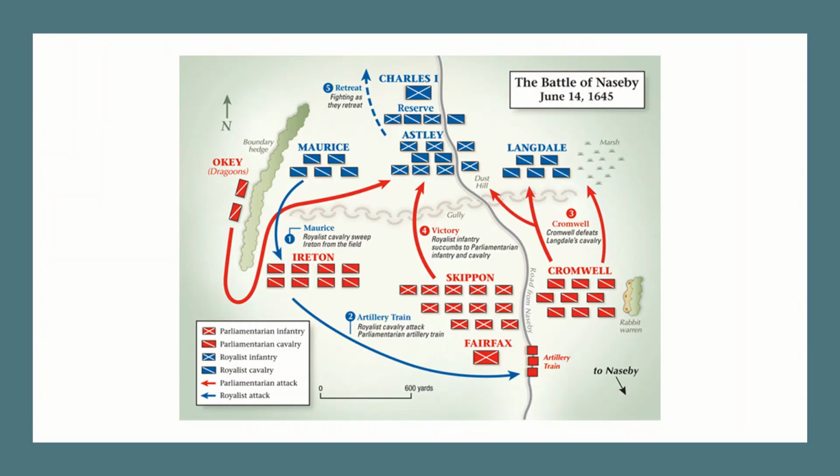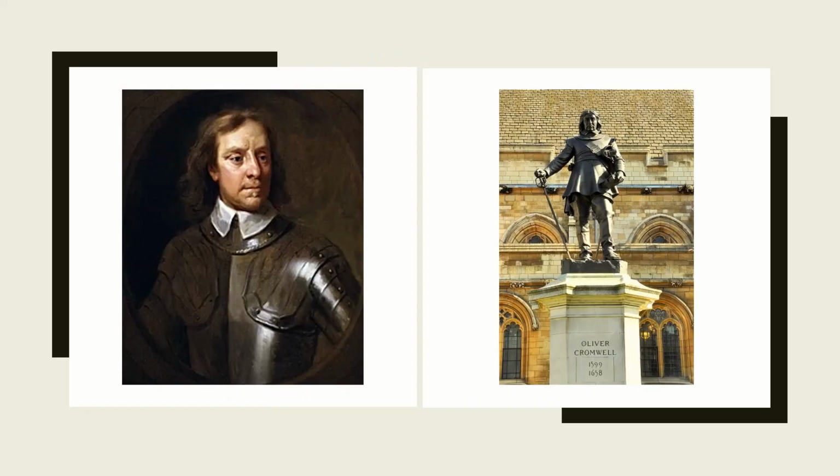The Civil War really ended with the Battle of Naseby in 1645, where the parliamentarians, led by generals including Cromwell, defeated Charles and his army at Naseby. Now, what this led to was Cromwell becoming leader of the country. You'll sometimes see him called Lord Protector, and I guess it's a reference to how important he was, and perhaps still is, that the statue you can see on the right hand side is still outside Parliament today.